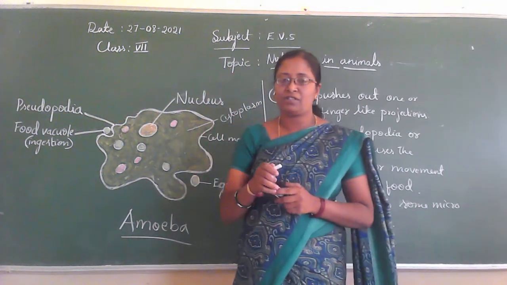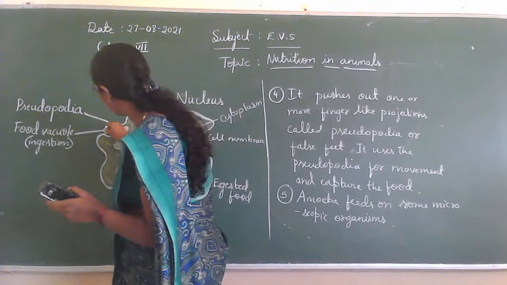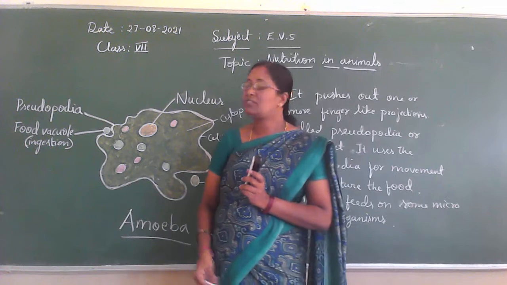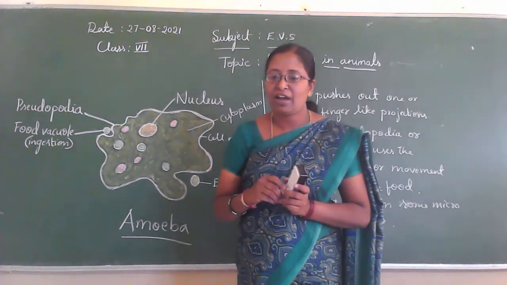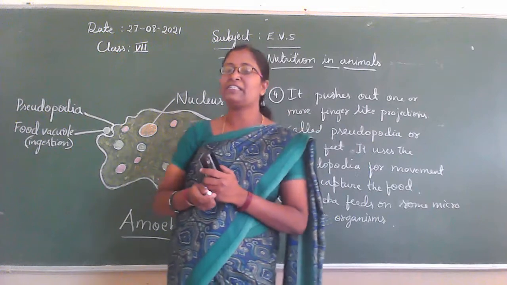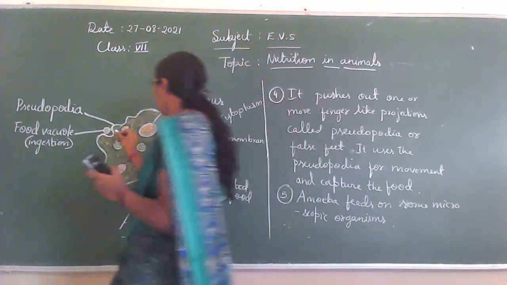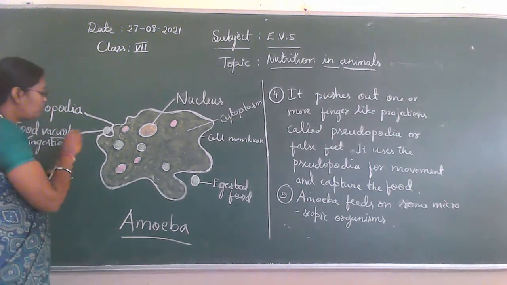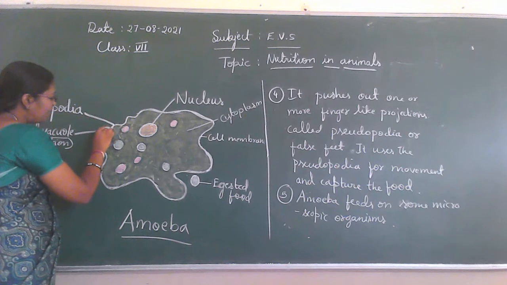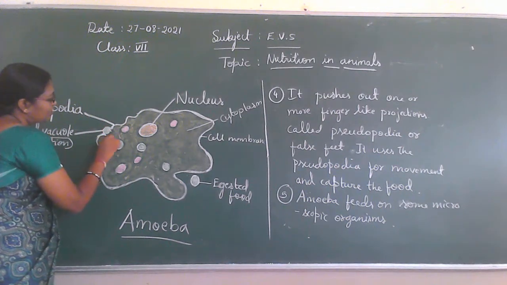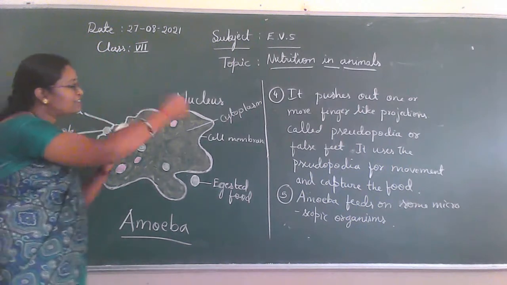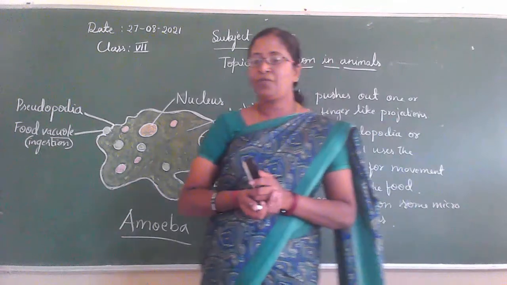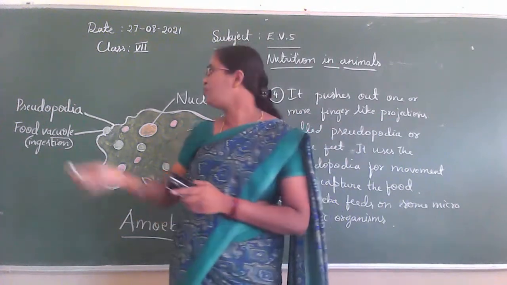Then this food is engulfed. Engulfed means it is covered by the vacuole. The food becomes trapped inside the food vacuole. So this is the food, trapped in the food vacuole, and then it enters inside the body of the amoeba. So the food becomes trapped in a food vacuole.